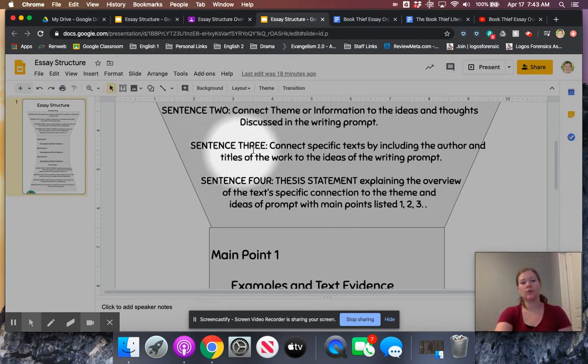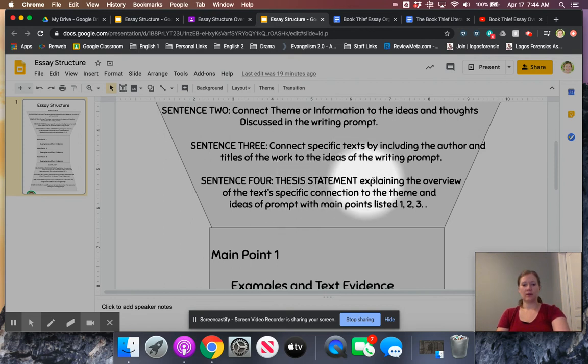Then that's where you will connect that to the specific text that we have. So in this case, The Book Thief. Since we have The Book Thief, you'll say Markus Zusak, again, specific titles, specific authors. Markus Zusak wrote about characters facing morality versus society, and showed blah, blah, blah, blah. Again, this is the general theme.